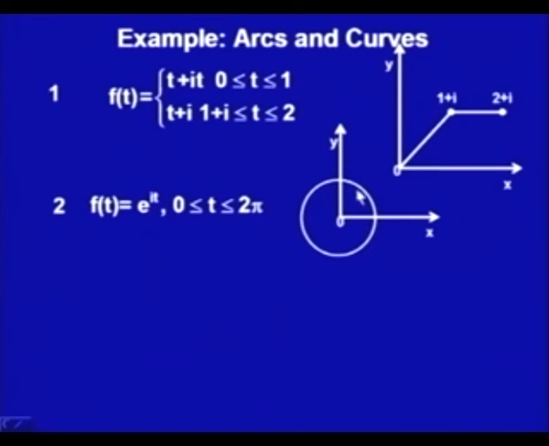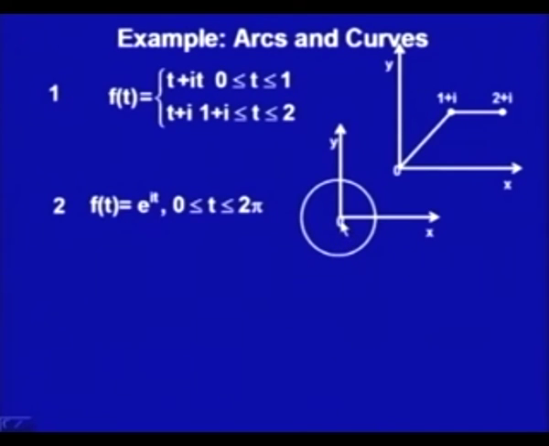If I take this orientation anti-clockwise, then t should range from 0 to 2 pi, and this is the parametric form of the unit circle oriented anti-clockwise.